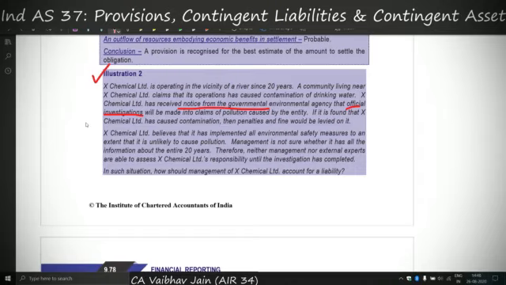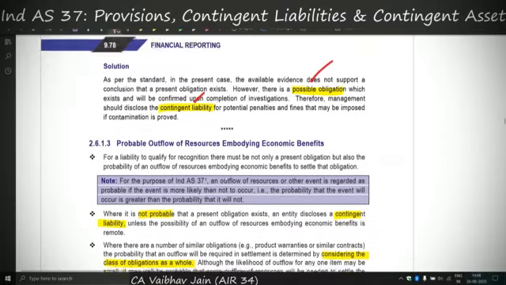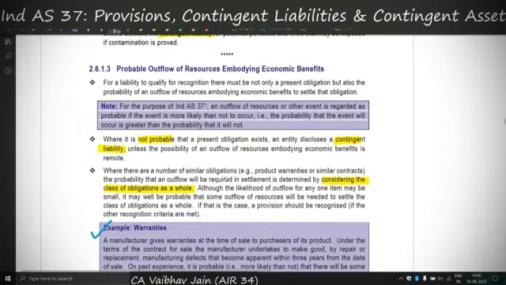So is there any present obligation? That is the question here. This point satisfies us to the fact that there is no present obligation but only a possible obligation. Now secondly, there is a past event. The past event is the contamination of the river, but whether there is a present obligation, no. So because there is only a possible obligation, we will recognize a contingent liability rather than a provision for the pollution of the river. So we have covered two components of provision. First was a present obligation, second was a past event.